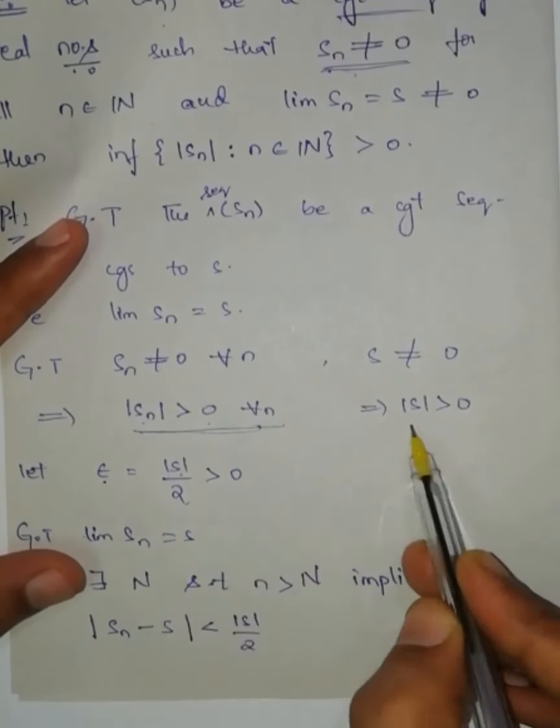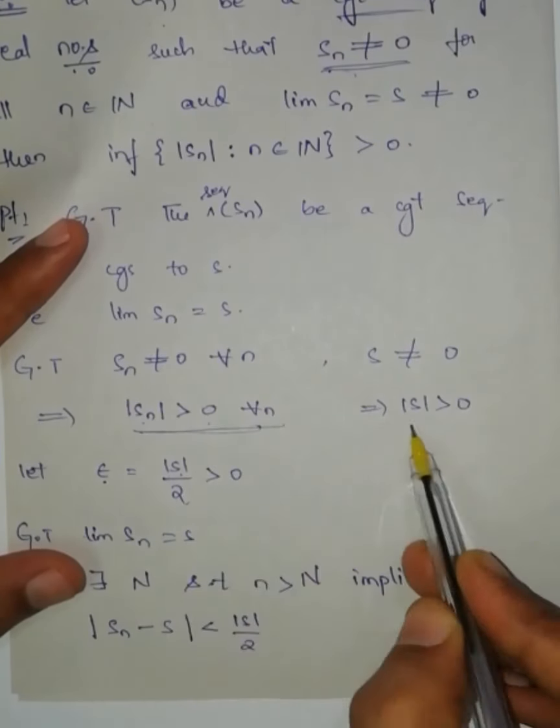Then small m, since small m is the minimum, means all the terms are greater than or equal to the minimum. Modulus of Sn for all n belonging to the set of all natural numbers. If I take 1, S1 is greater than the minimum, S2, S3, Sn. If I take Sn plus 1, yes, Sn plus 1 is also greater than or equal to the minimum. Therefore all the terms are greater than or equal to m, means m behaves like a lower bound. If m is a lower bound, then the greatest among all the lower bounds is said to be the infimum.